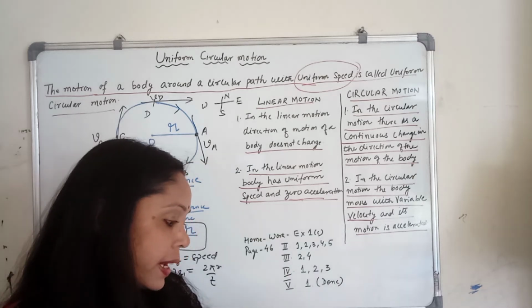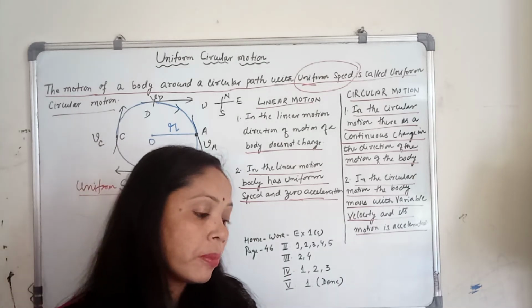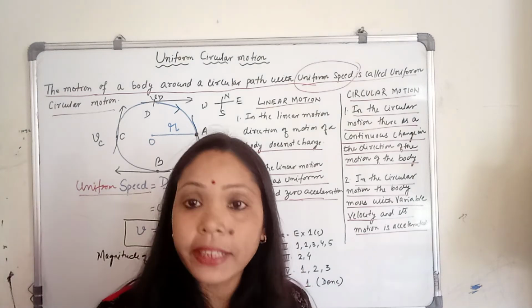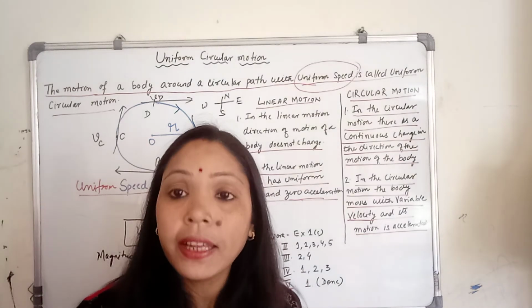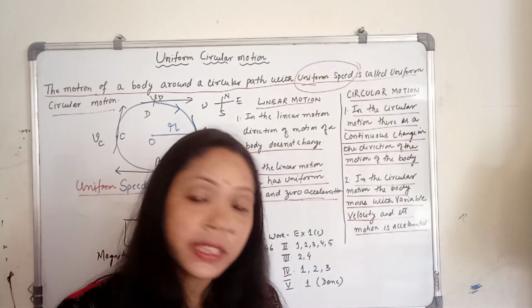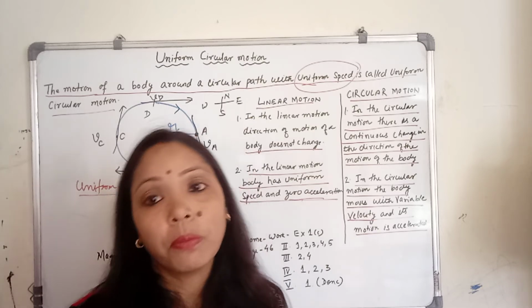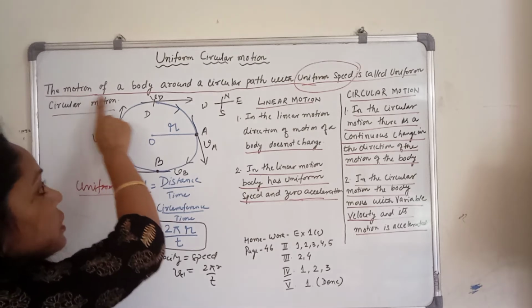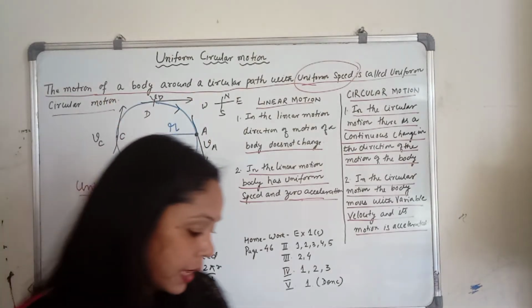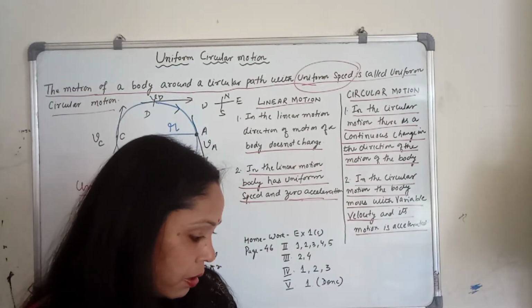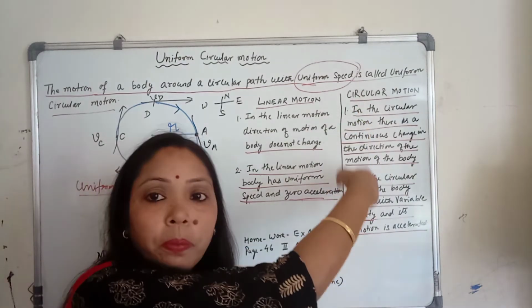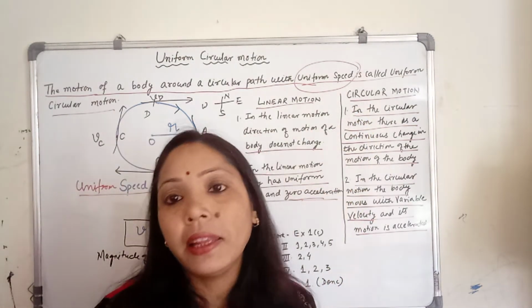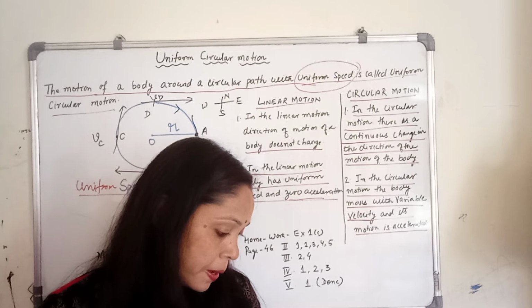Now short answer questions number 2 and 4. This one is already here. Define uniform circular motion and linear motion. It's not the linear displacement, so do this correction: it is linear motion. So you have to write down the definition of uniform circular motion from here, and from these 2 points you can define the linear motion.